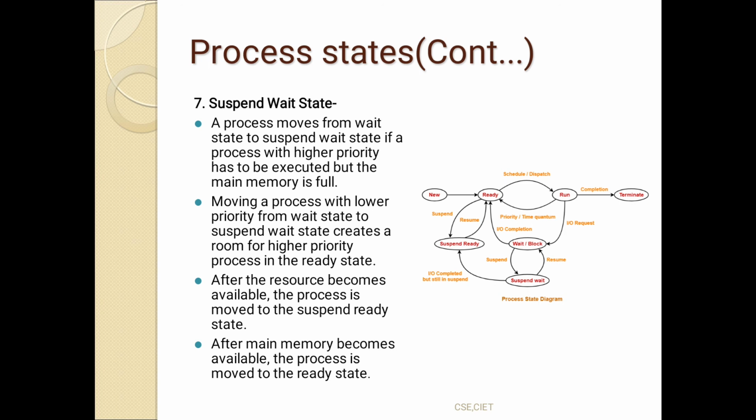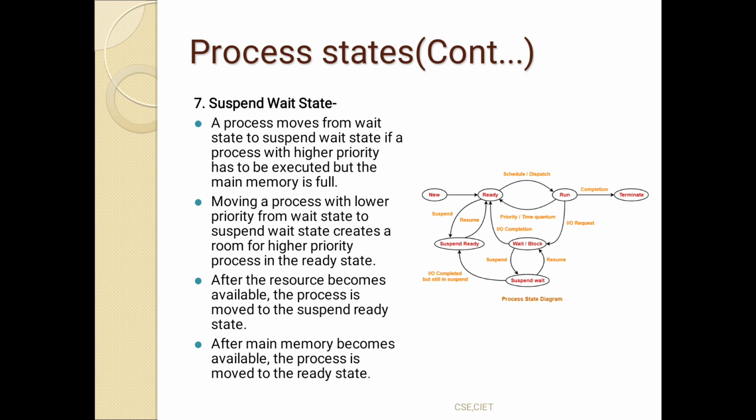When the process is in the wait state, it requires IO operations. Many processes require input output operations, so all those processes are in the wait or blocked state. At that time, the processes with the highest priority stay in the wait or blocked state, and the remaining ones are in the suspended wait state.